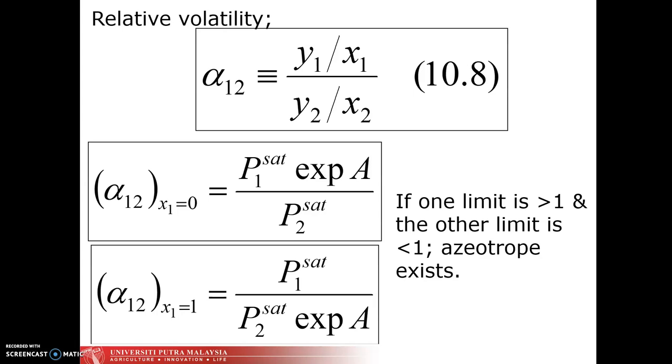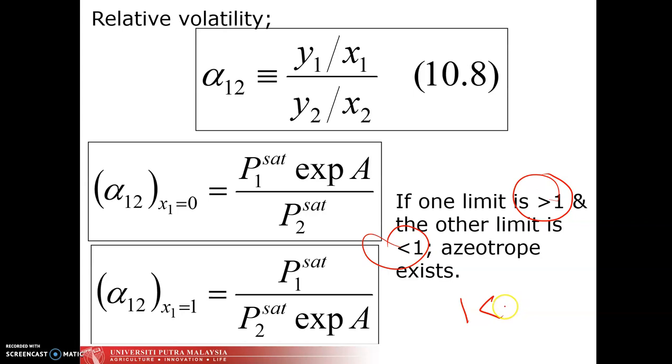So, bila kita check the limit, if the limit is greater than 1 and the other limit is negative 1, bermaksud dia ada satu deviation lah. Bermaksud azeotrope exists, sebab dia mesti duduk between 1 dan lebih dari 1.